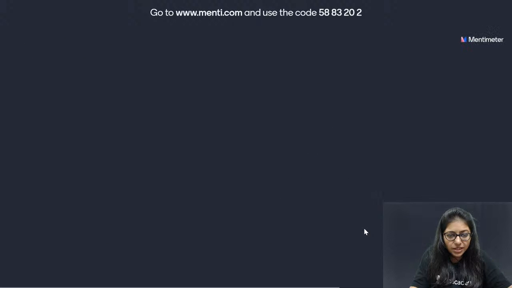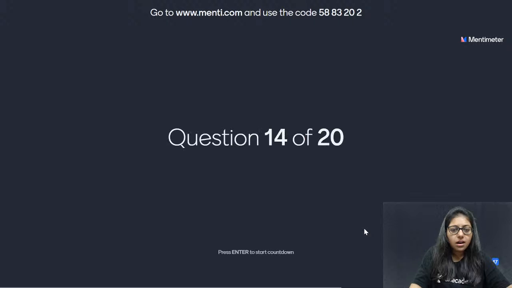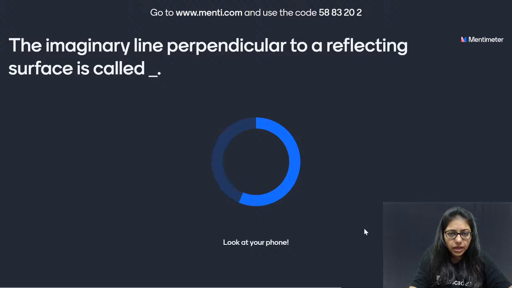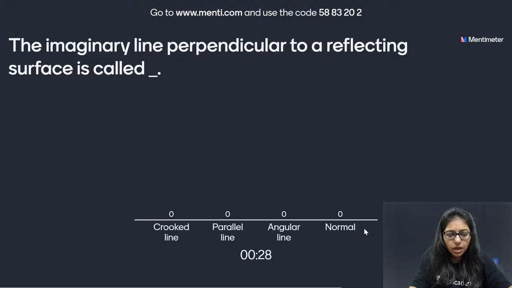So let's see who gets me the answer of the next question, which is right there on your screen. It asks the simplest things which we have just discussed. The imaginary line perpendicular to a reflecting surface. What do we call it? Is it crooked, parallel, angular, or normal line? Which one is that?